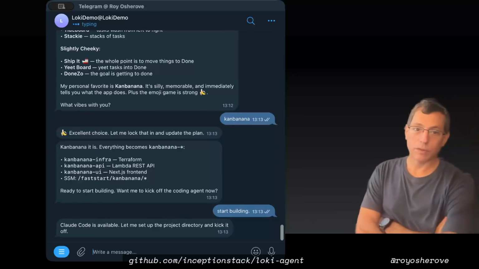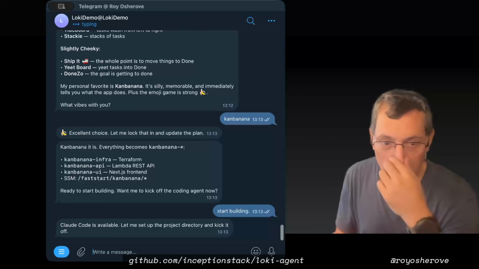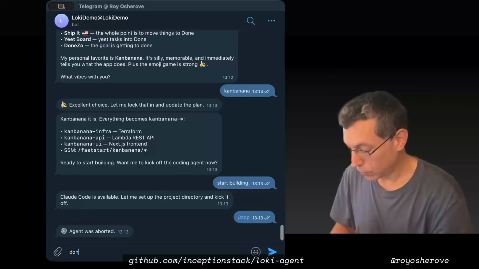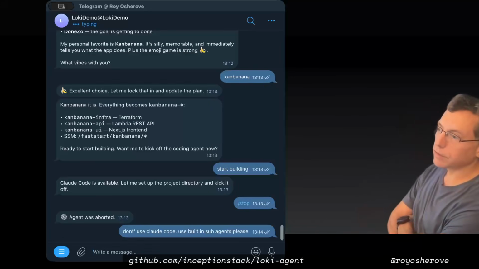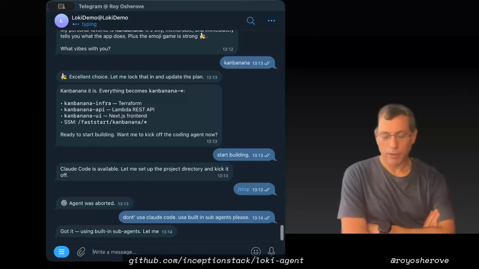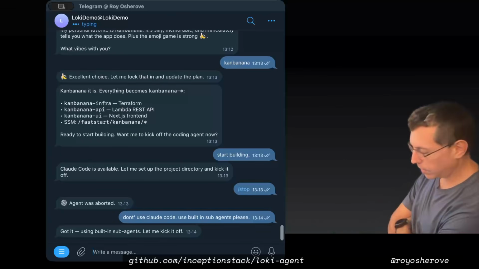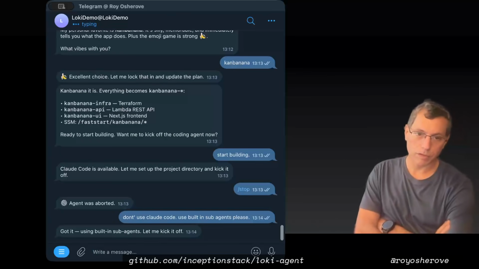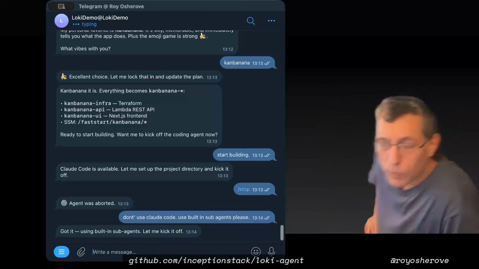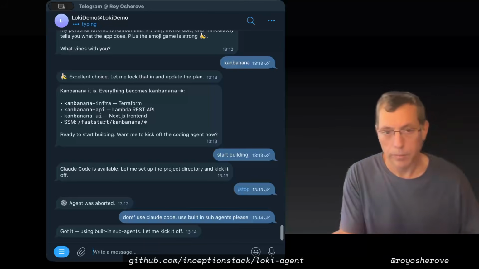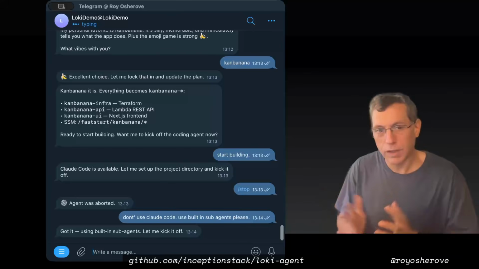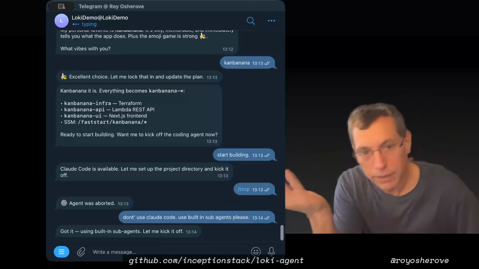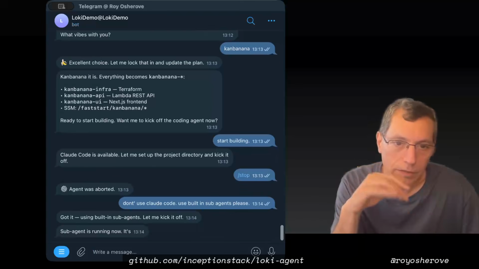Oh, it's noticing Claude Code is available. Now, I'm going to actually make it stop. Don't use Claude Code. Use built-in sub-agents, please. The reason is that Claude Code does a great job, but it's basically Claude underneath anyway, and the built-in sub-agents have better communication by default. Technically, we have Claude Code installed as well, but so we don't get things too complex for the demo, you don't have to use Claude Code. It might need extra configuration and stuff like that. Now it's kicking off the agents.